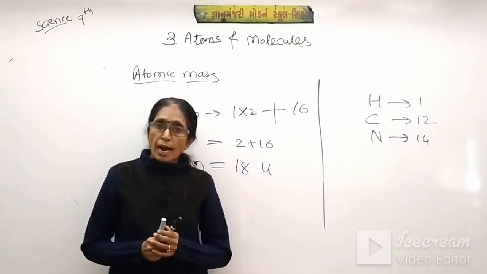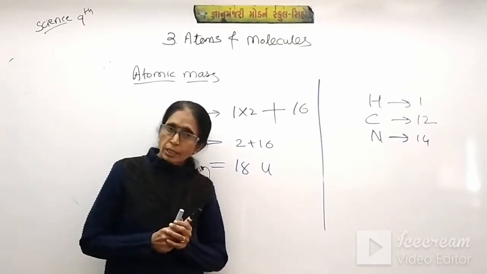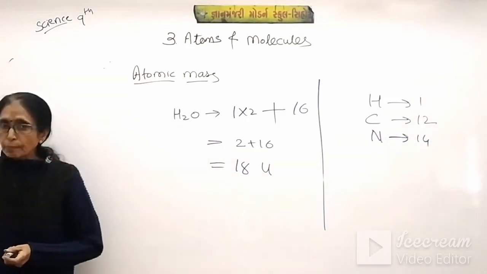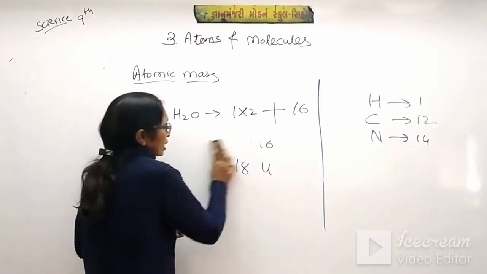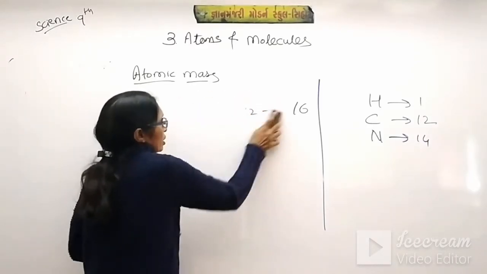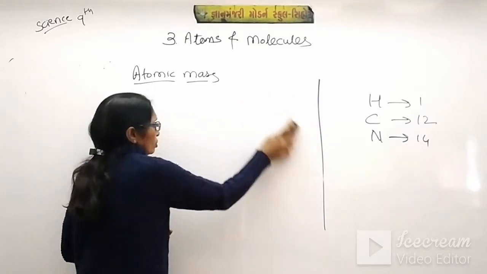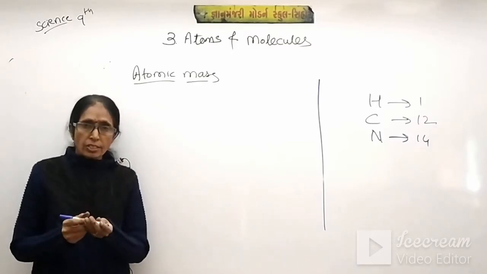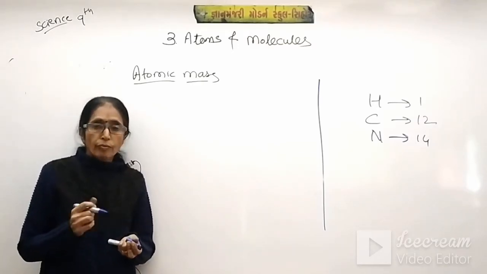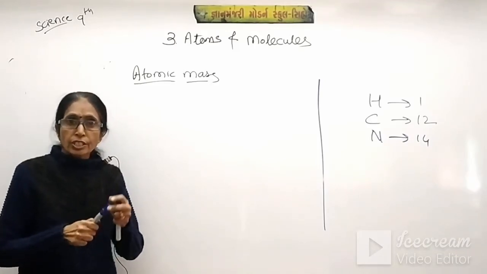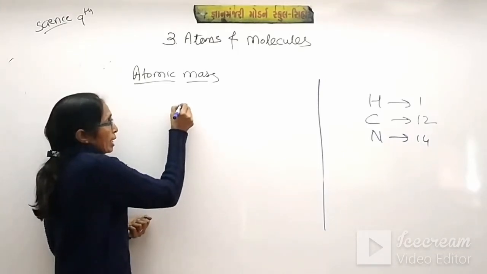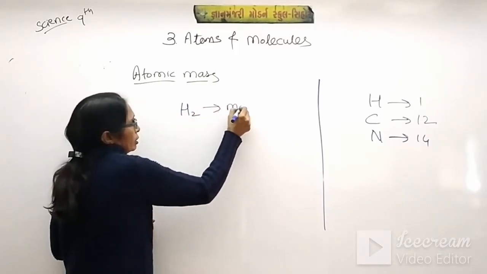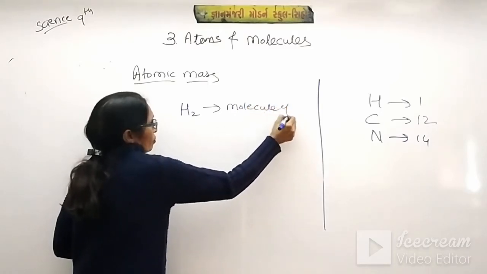These can be of the same element, or of different elements. Suppose we take the example of hydrogen again. Hydrogen is a very tiny atom and its independent existence is impossible. So hydrogen is always attached with another hydrogen atom, and H2 is formed. This H2 is called a molecule of hydrogen.